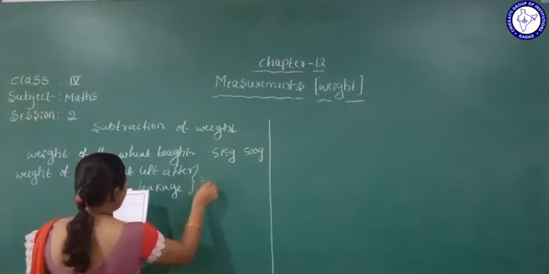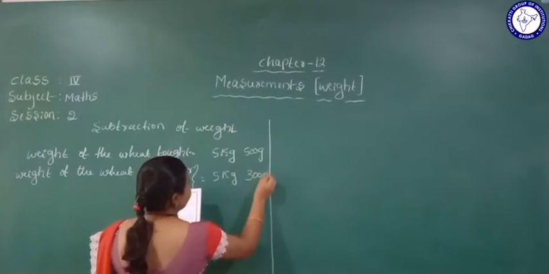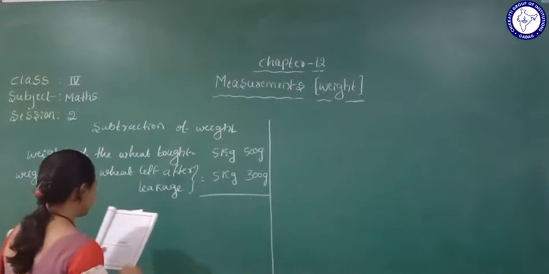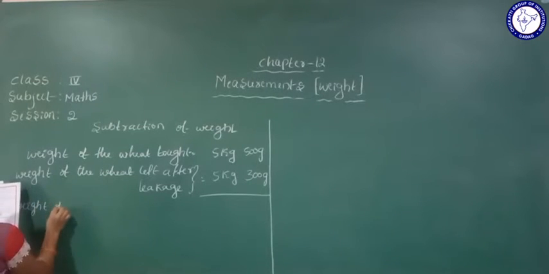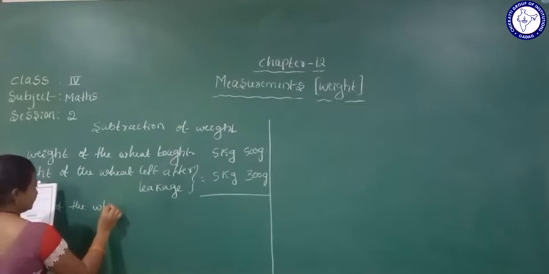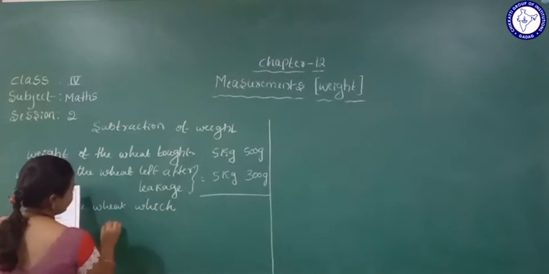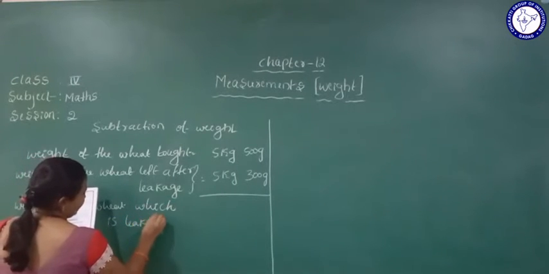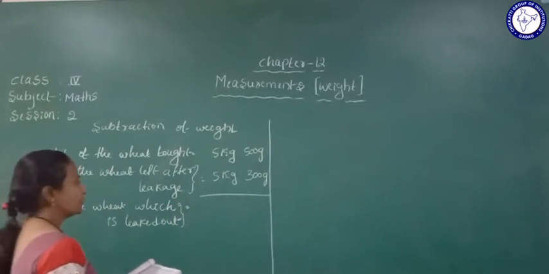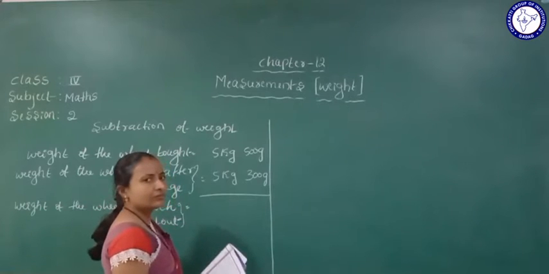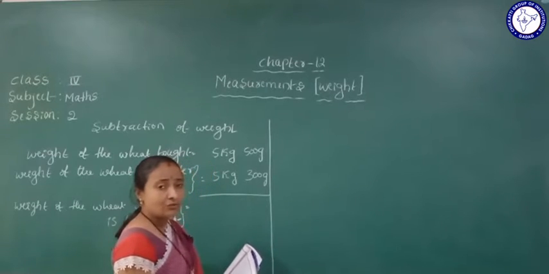How much is left here? 5 kg 300 gram. Weight of the wheat which is leaked out. How much wheat is leaked out? Now we will subtract, because that is how we will find how much wheat is leaked out from the bag.